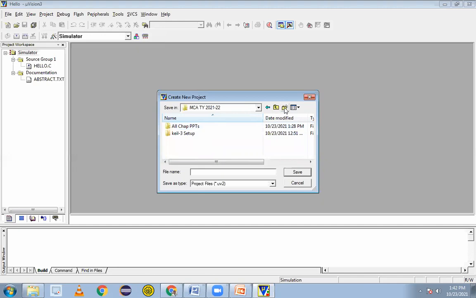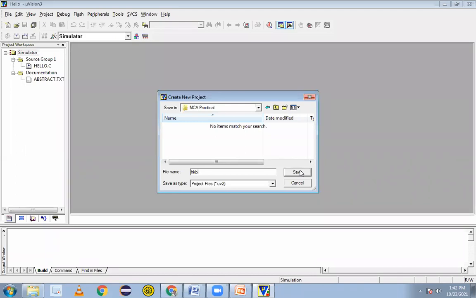So in the MC folder, I'll make a new folder. This is for the new folder creation. I'll name it MCA practical. Once it is open, just double click on that and give the file name. You can give any file name, roll number, all these things. I'll put HT values as the file name for that.